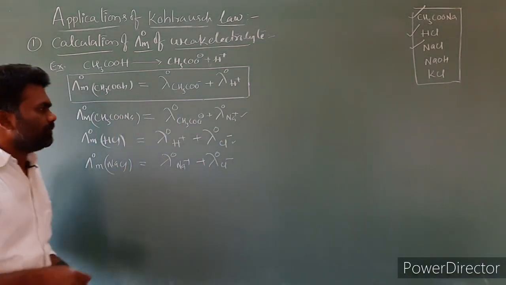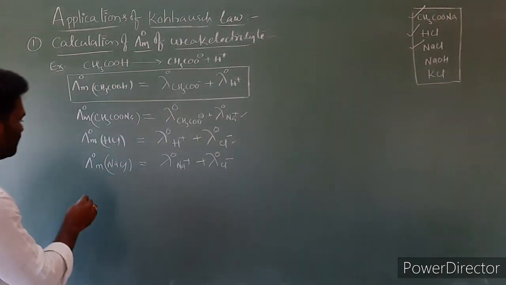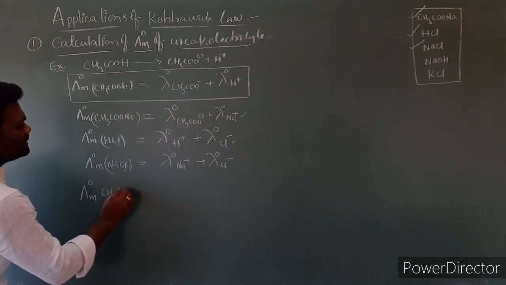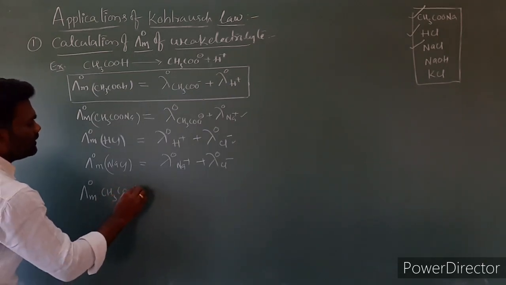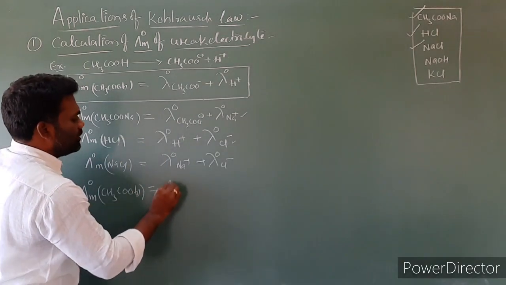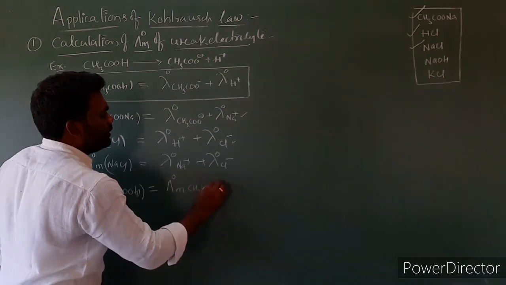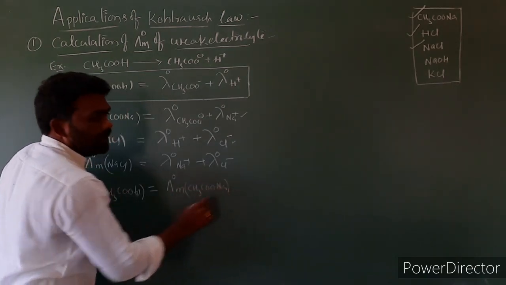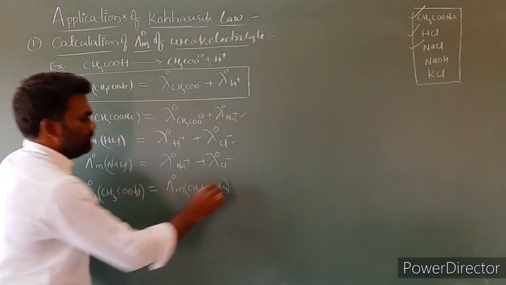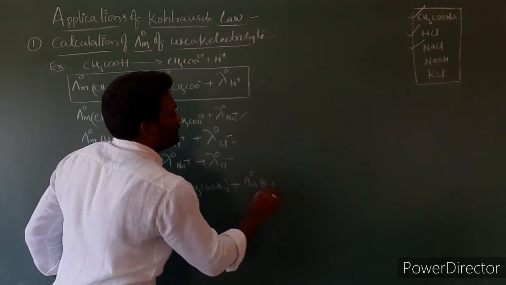So how do we get the limiting molar conductivity of CH3COOH? Writing the formula: lambda m naught CH3COOH is equal to, I am taking this one, lambda m naught CH3COONa, and I am adding lambda m naught HCl.